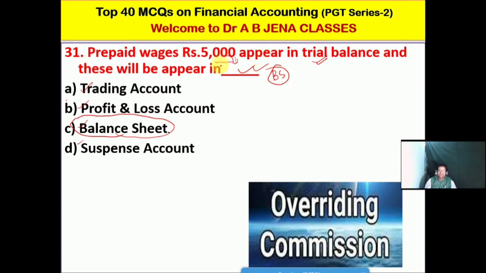Prepaid wages of 5,000, which has appeared in the trial balance, will appear in the balance sheet. So this amount will appear or be shown where? Not in the trial balance, but in the balance sheet. So C is the right option for this MCQ.